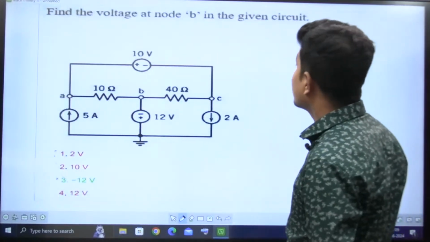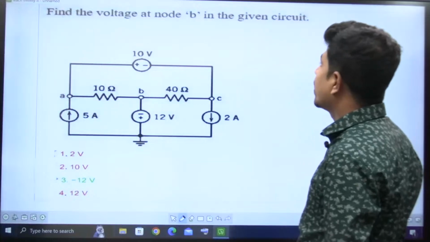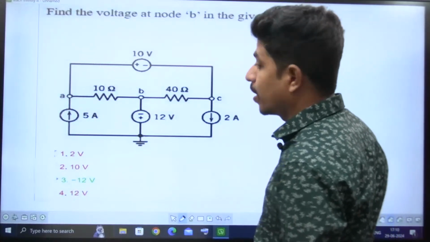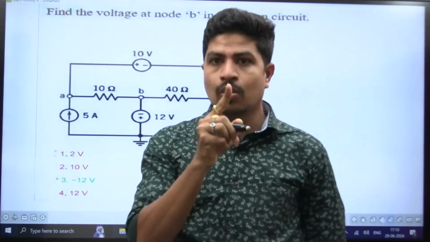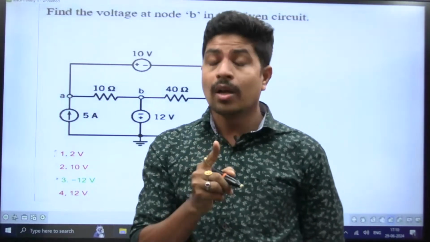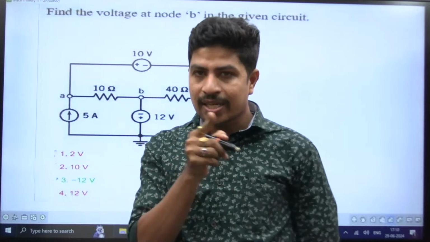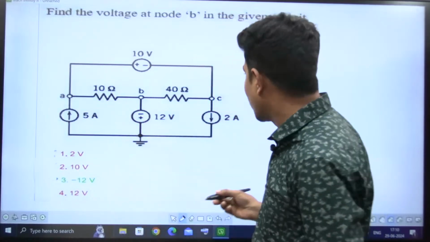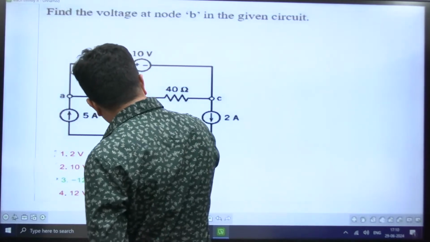Next question. This is also a previously asked HPCL examination question. Find the voltage at node B in the given circuit. I told you, if you want the node voltage at any node, start at that node and go to ground, following the KVL sign convention. What is the KVL sign convention? Current entering a point is taken as positive, current leaving a point is taken as negative. But where is node B? This is node B. From here to ground directly you can go like this.